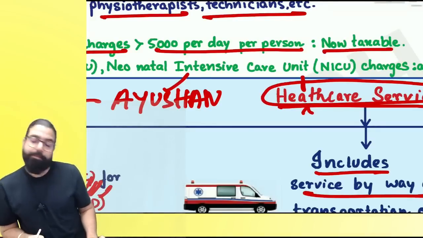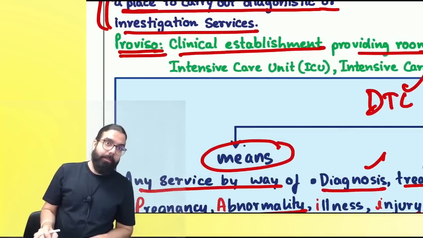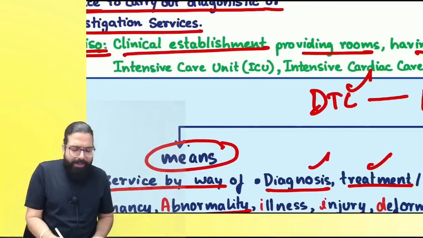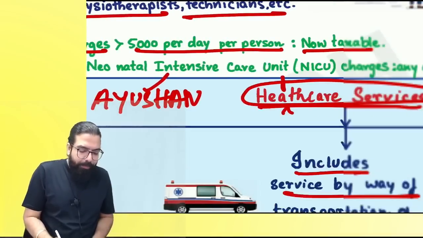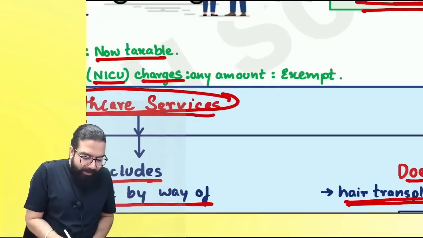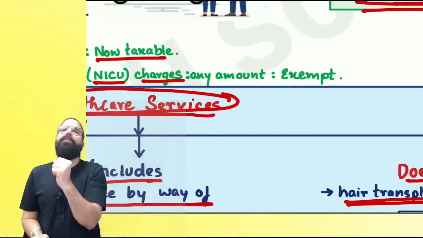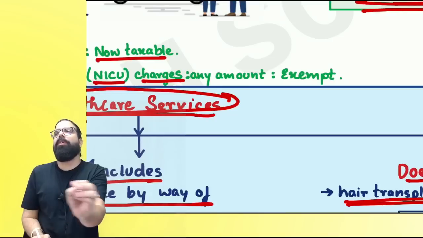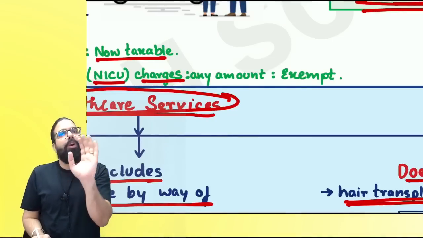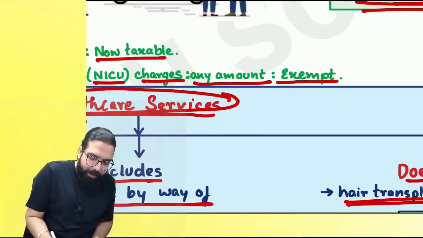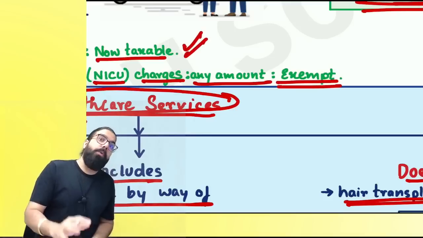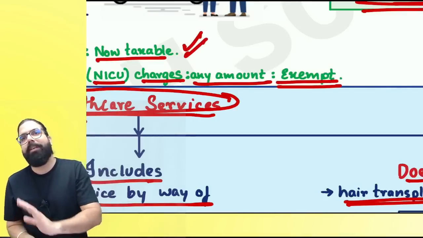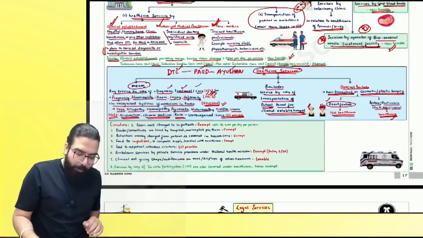More than. If you see in the exam, remember, more than 5,000 is taxable. Now, you know all this ICU, ICCU, NICU, these charges per day can be 10,000, 20,000, 50,000 also. Correct? You don't know. For this, government is saying a person will not willingly go to an ICU and stay. Correct or not? Government said in that scenario, it will always be exempted. But if you can afford a room of more than 5,000, you can afford GST also. But on NICU, ICU, etc. charges there will be no GST. I hope point is clear, everyone.